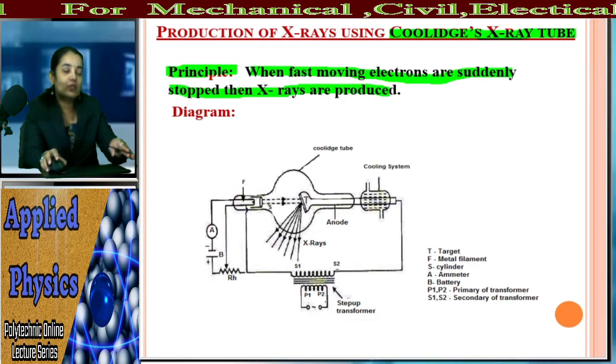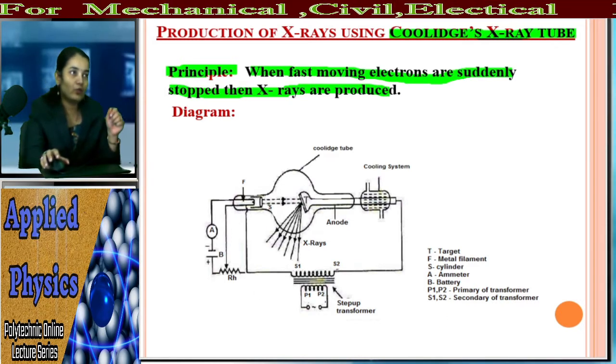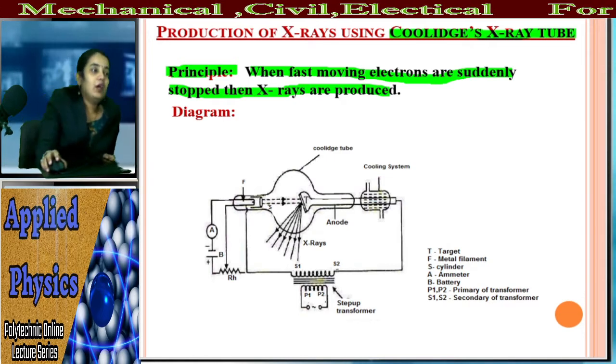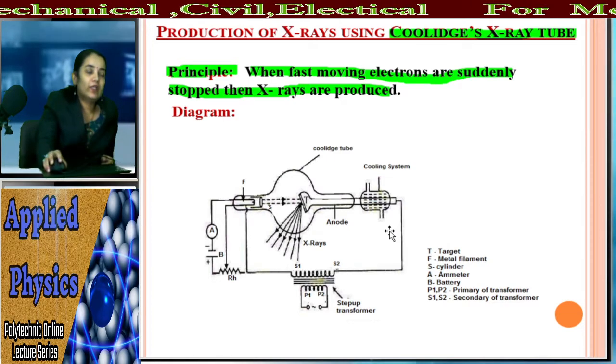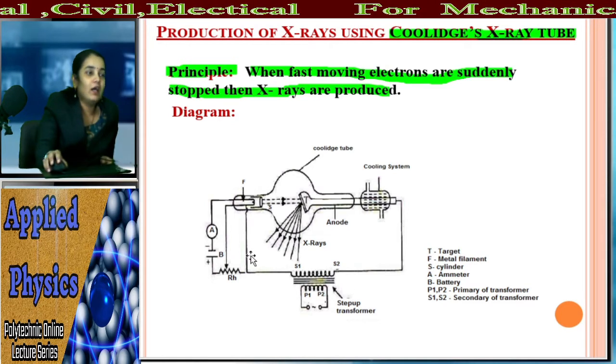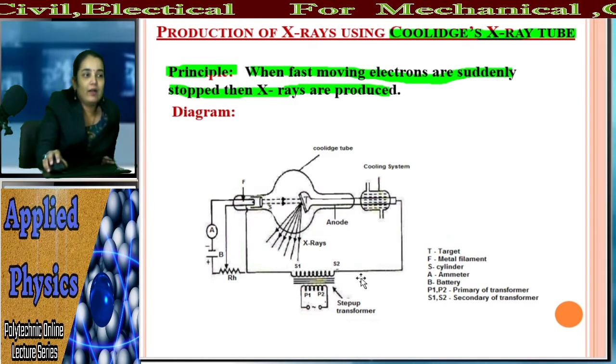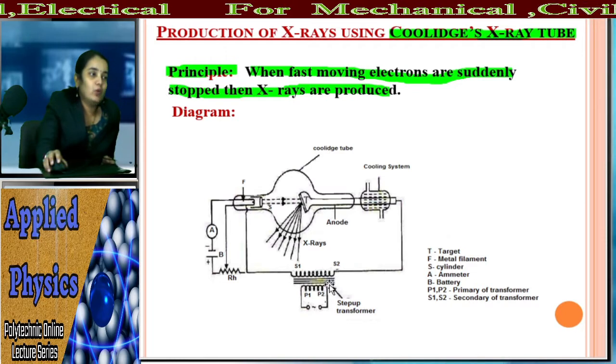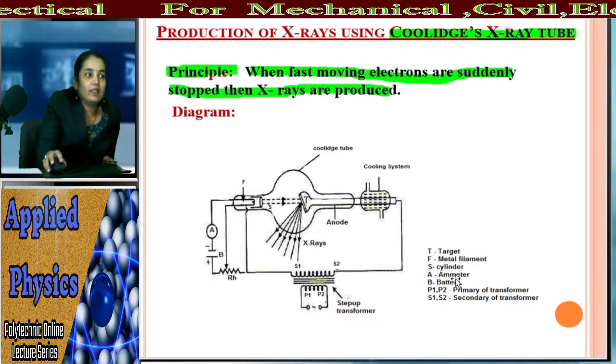For the production of X-ray, we need to apply the high voltage in terms of kV, that means in terms of kilovolt. आपल्याला व्होल्टेज कशामध्ये लावायला लागणार आहे? In terms of kilovolt. आणि त्यामध्ये तुम्ही बघितलं असेल,